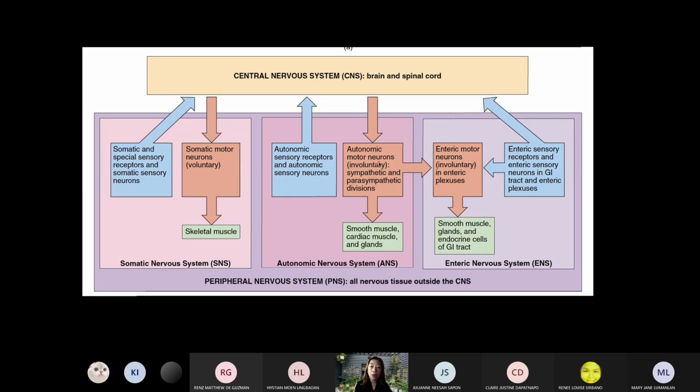And the motor branch has two divisions: the sympathetic and the parasympathetic. The sympathetic nervous system works actively when the body is very active. It consists of the fight or flight responses, those activities that expend a lot of energy.